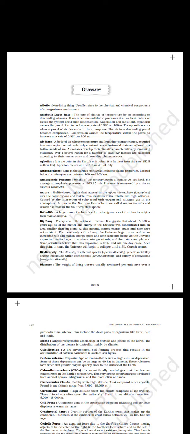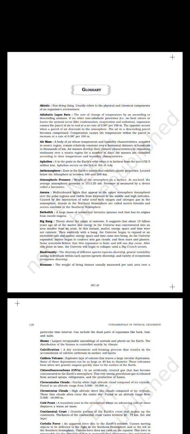Aphelion. It is the point in the Earth's orbit when it is farthest from the Sun, 152.5 million kilometers. Aphelion occurs on the 3rd or 4th of July. Asthenosphere, zone in the Earth's mantle that exhibits plastic properties, located below the lithosphere at between 100 and 200 kilometers.